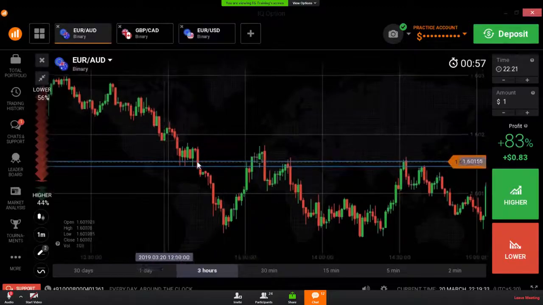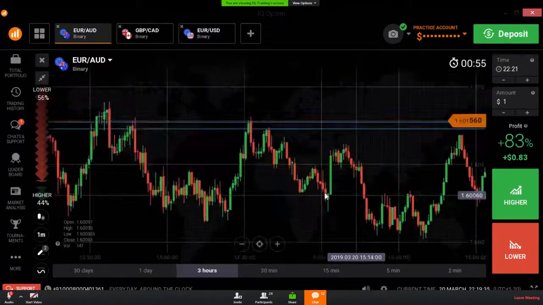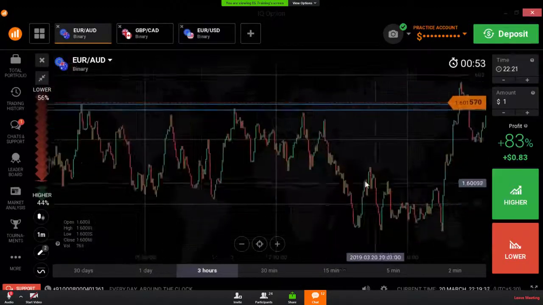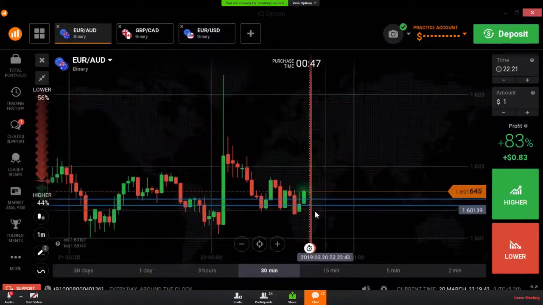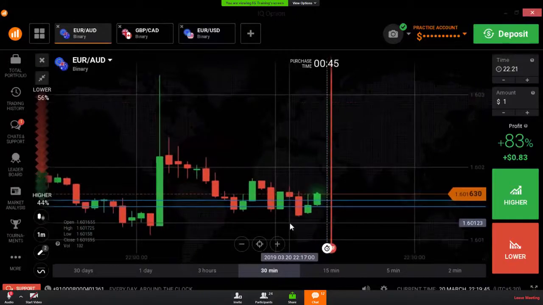You can see most of the time the market reversed from the same level. You are seeing so many reversal points. You are seeing so many rejections from the same level. So you can trust this level.